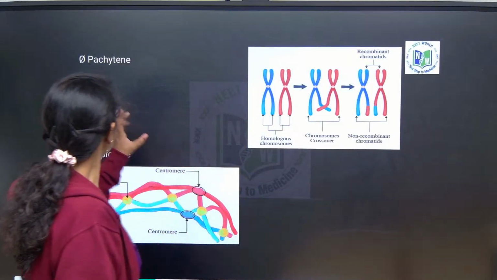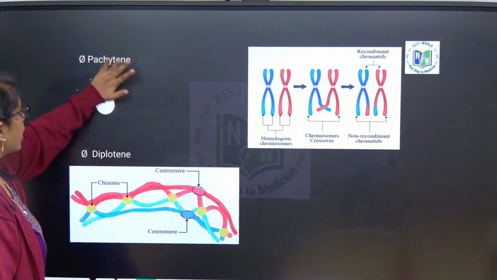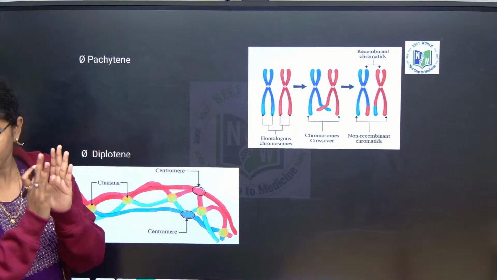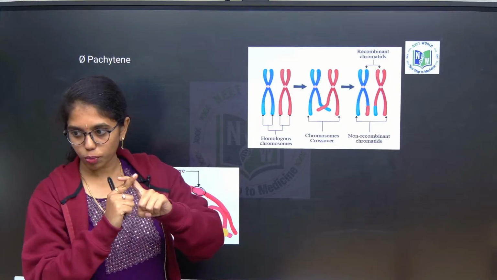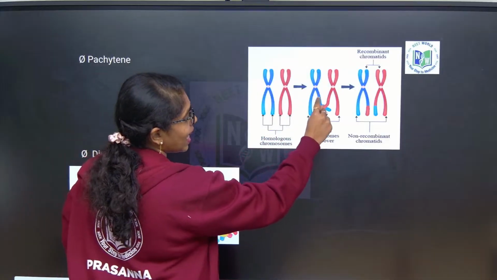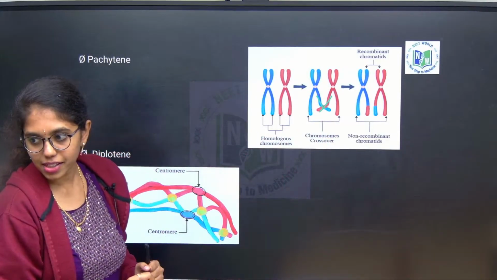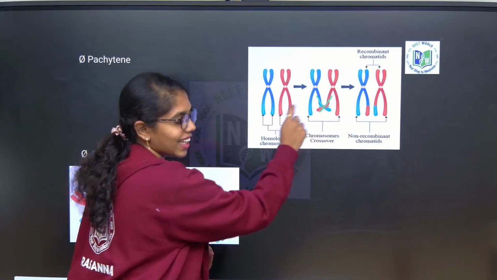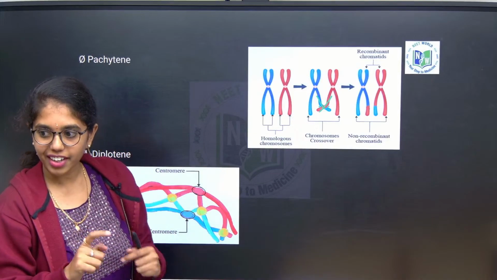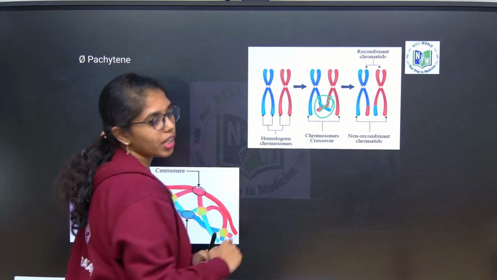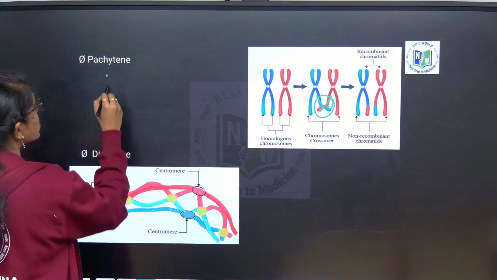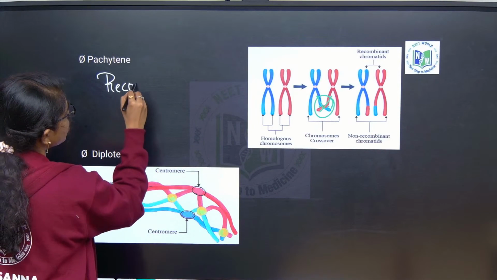Now, pachytene stage. Homologous chromosomes have come close together. Two non-sister chromatids of homologous chromosomes, see, this and this are non-sister chromatids, but they have alleles at the same location for one trait. They will get recombined, forming what? Recombination nodule. In pachytene, what you will see is the recombination nodule.